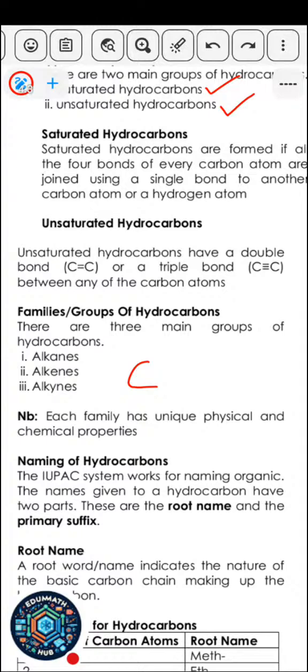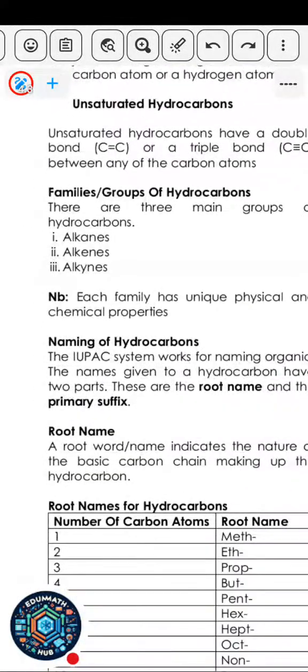Now, there are three main groups of hydrocarbons: alkanes, alkenes, and alkynes. Alkanes have single bonds, alkenes have double bonds, and alkynes have triple bonds. Take note of that.